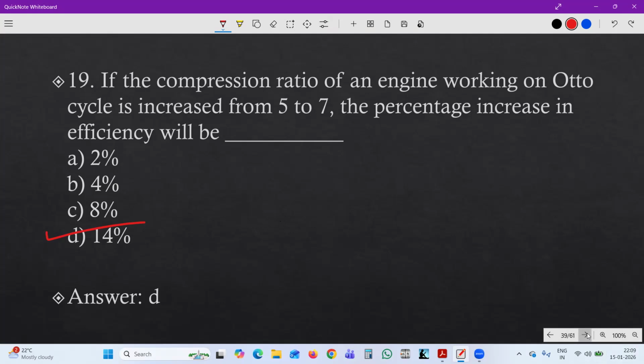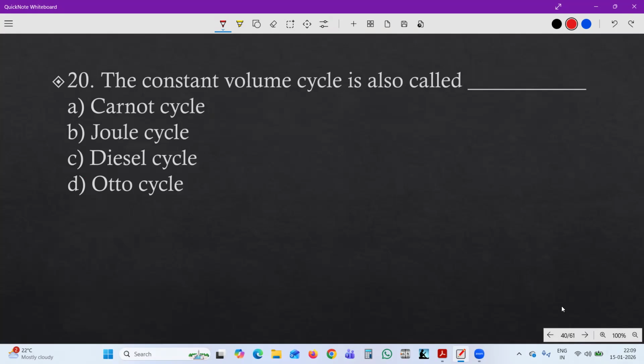Okay, next, last question. The constant volume cycle is also called as A. Carnot cycle, B. Joule cycle, C. Diesel cycle, or D. Otto cycle. So it's a constant volume cycle. Just before we saw that heat addition at constant volume, so the constant volume cycle is an Otto cycle. Answer is D.